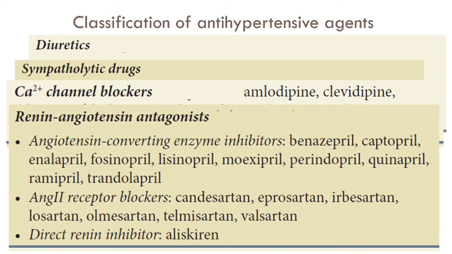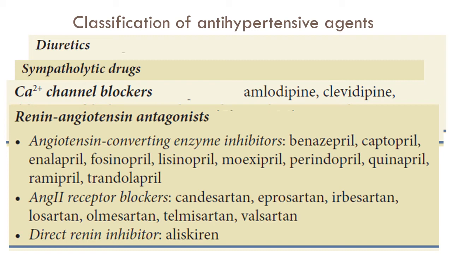The angiotensin converting enzyme inhibitors are drugs which inhibit the conversion of angiotensin 1 to angiotensin 2. Angiotensin 2 is a potent vasoconstrictor. It also increases the secretion of aldosterone from the adrenal glands, which leads to sodium and water retention.